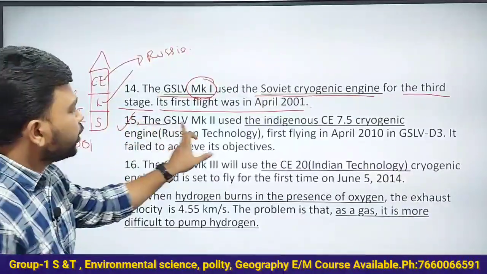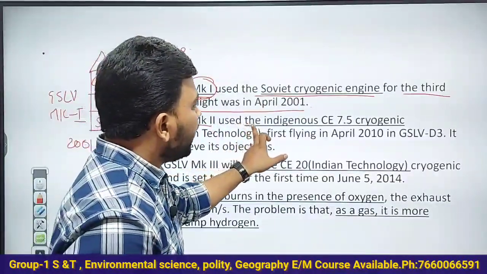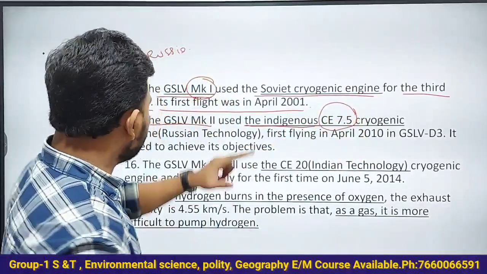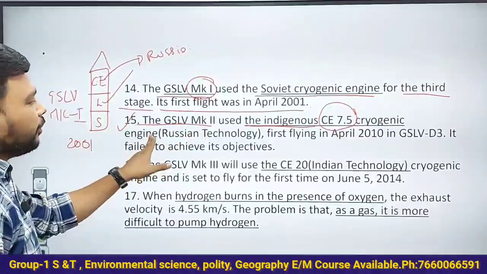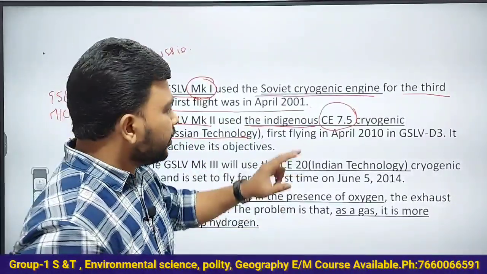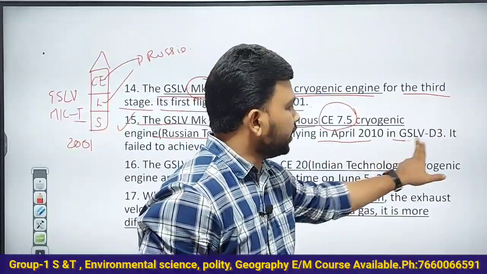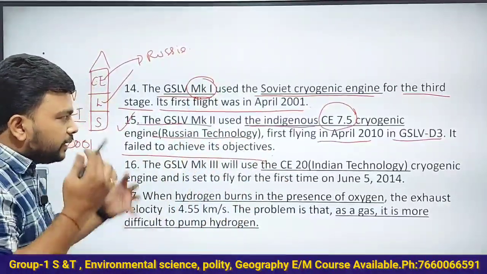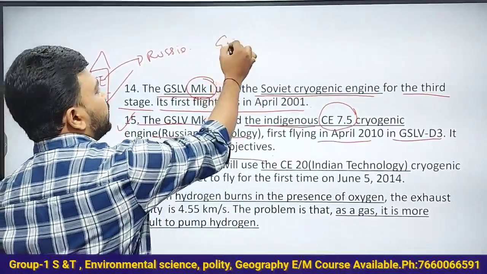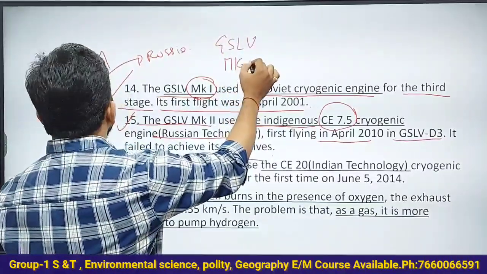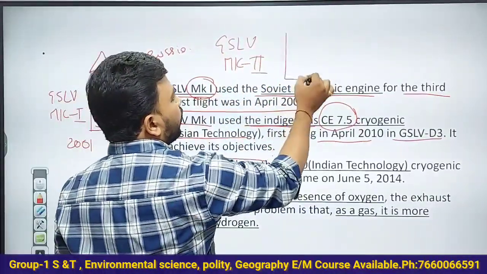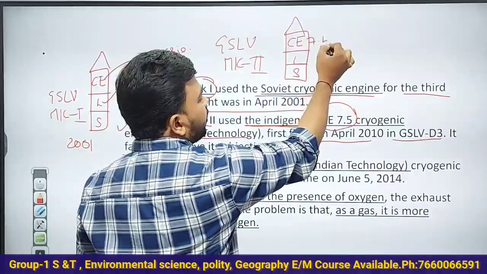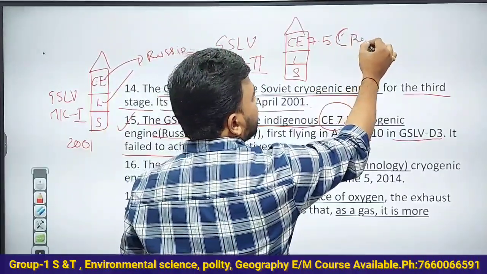Then GSLV Mk2 used the indigenous cryogenic engine, the 7.5 version, based on Russian technology. The first time, in 2010 in GSLV D3, it failed to achieve its objective. Then GSLV Mk2, where in the 3rd stage the solid, liquid, cryogenic engine version 7.5 is used. It is based on Russian technology.